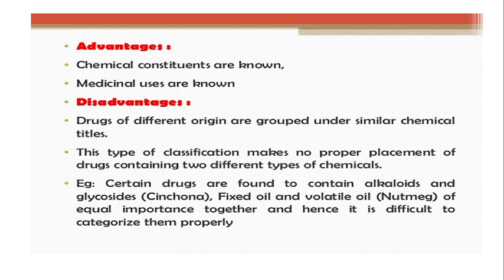That is very difficult if it contains both types of chemical constituent. Fixed oil and volatile oil of nutmeg are of equal importance, and it is very difficult to categorize them properly, because nutmeg contains both fixed oil as well as volatile oil. So nutmeg should be placed under the volatile oil group, or it should be under the lipid, that is, fats and fixed oil group. So in that case, these are the disadvantages. It is very difficult to classify such drugs.